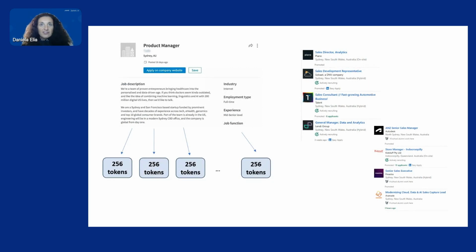In the following slides, we see how we can leverage OpenAI API endpoints to query the graphs using natural language. And when leveraging LLMs to retrieve information containing text, we usually chunk and embed documents. And so here I provide an example where I visualize the fact that job posts can be split into a series of tokens. However, this approach might fail if the information is contained in multiple documents, such as in job